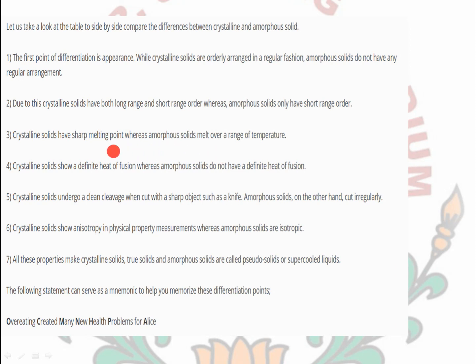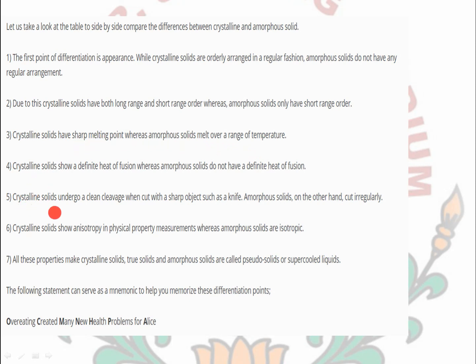Next, crystalline solids show a definite heat of fusion, while amorphous solids do not, as they do not have any sharp melting point temperature. So the amount of heat will sometimes be less or sometimes higher, according to the atomic structure they have.